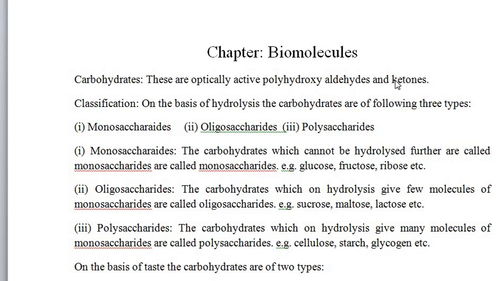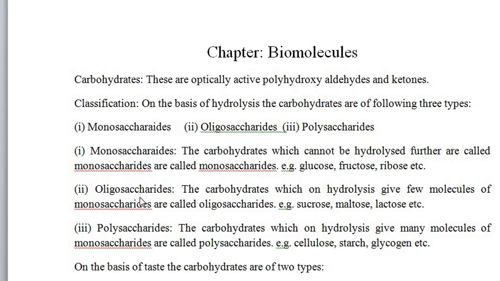There are mainly three types of carbohydrates, that is monosaccharides, oligosaccharides and polysaccharides. Monosaccharides are the carbohydrates which cannot be hydrolyzed further. For example, glucose, fructose, ribose. These are very small carbohydrates which cannot be hydrolyzed further.